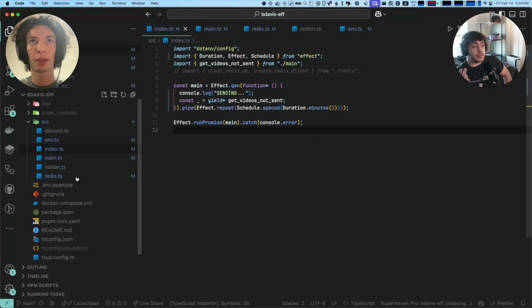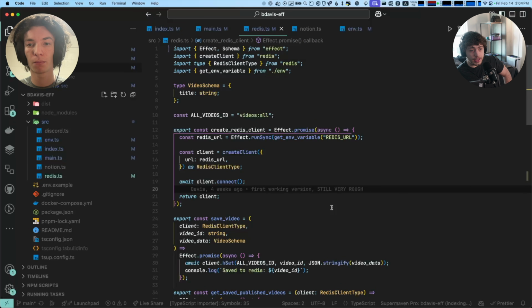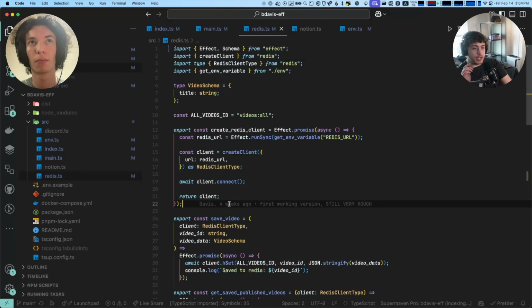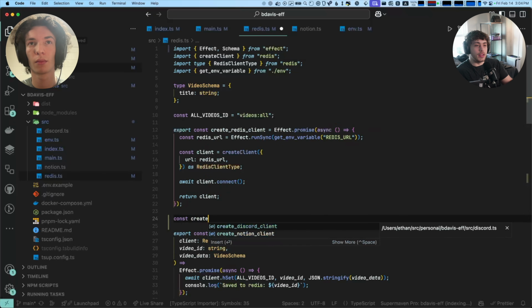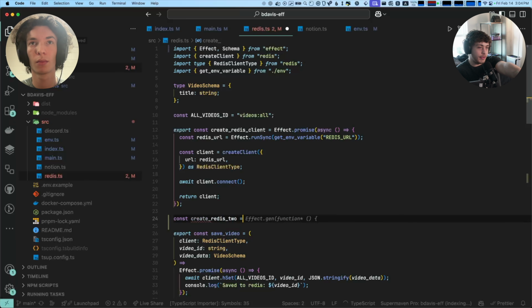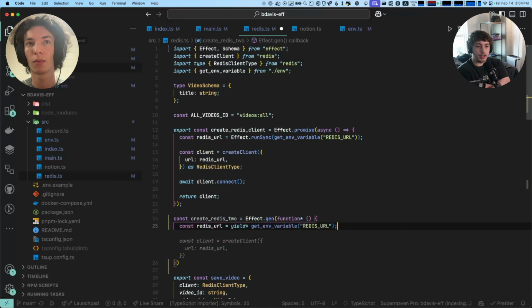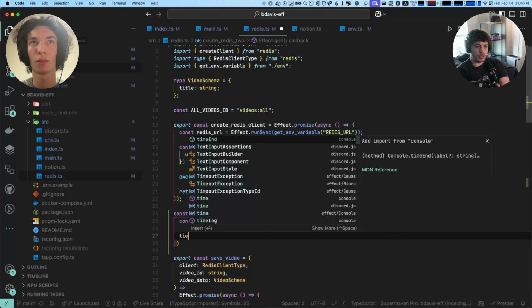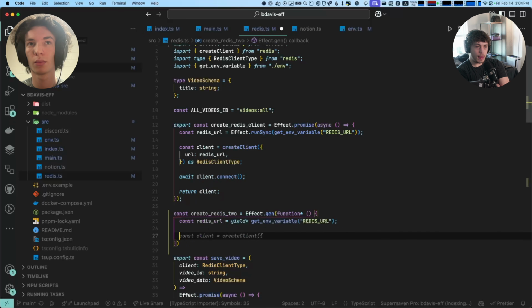So in here, because I need to run that get environment variable, but I'm in an async promise world, that was something I was wondering: how should we change this to still work within the parameters of it being an effect.promise async call here? Or does that still just work?